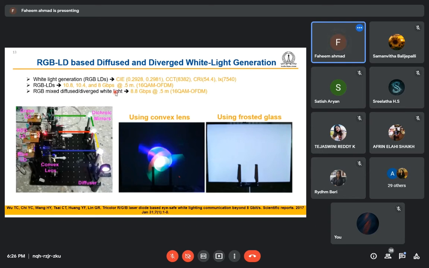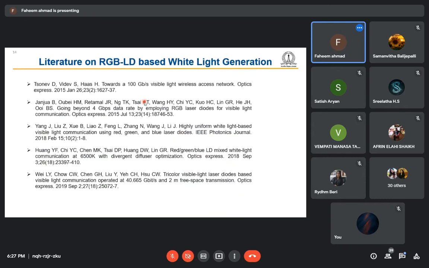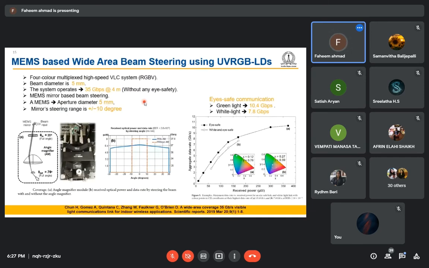They checked this white light for communication capacity also. For that, they used 16 QAM OFDM, and the data rate achieved was 8.8 Gbps over a distance of 0.5 meter. And these are some literatures on RGB laser diode based white light generation. Next, if we are able to generate the white light and communicate with it, then the next thing is how to steer the beam.